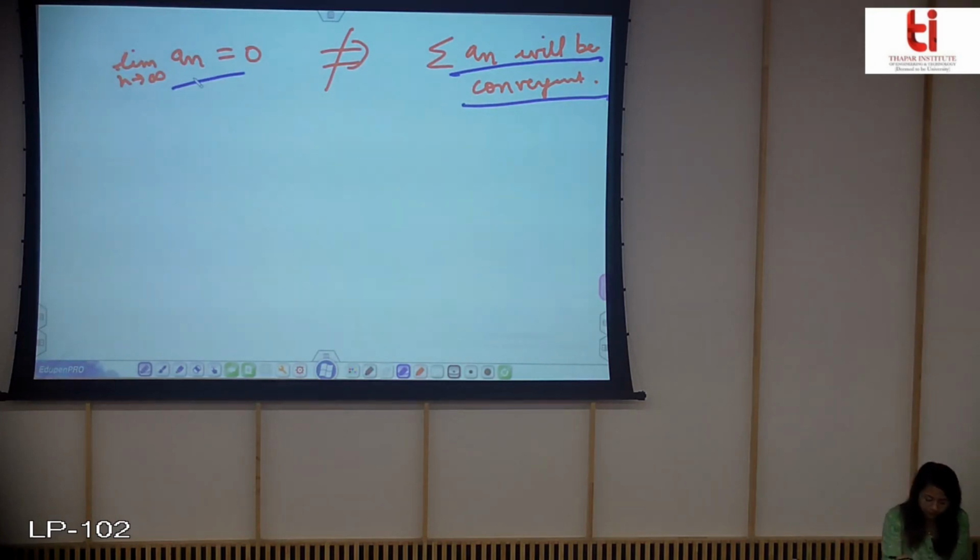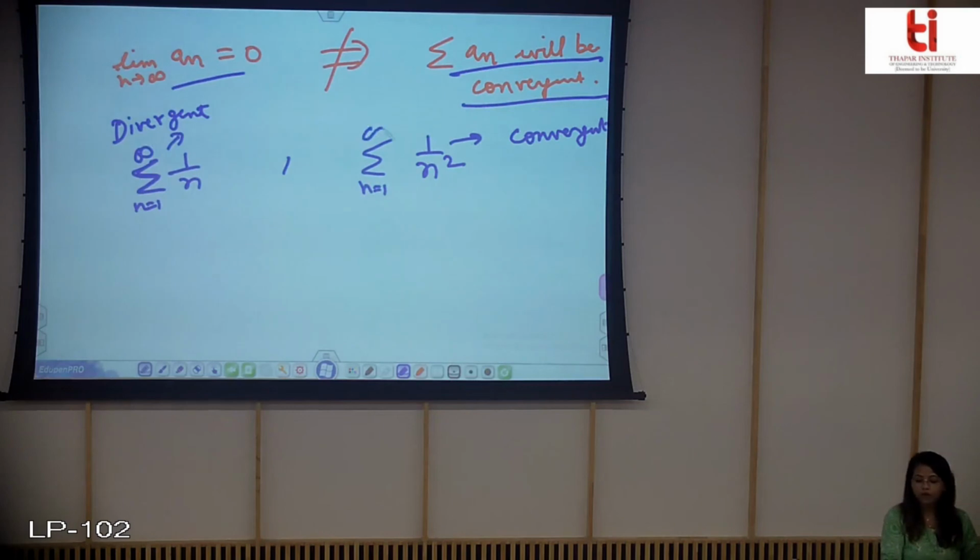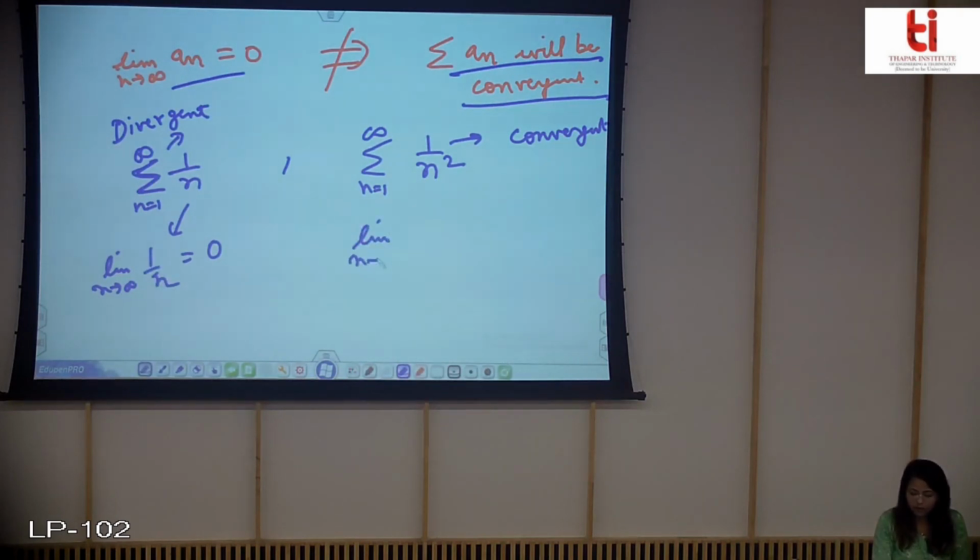For example, I take these two series. Now this one is divergent, I'll show you how, and this is a convergent series. Now see that this an, limit n tending to infinity, is equal to 0. That is 1 by n. You can write an is 1 by n, and here also limit n tending to infinity of 1 by n square is 0.